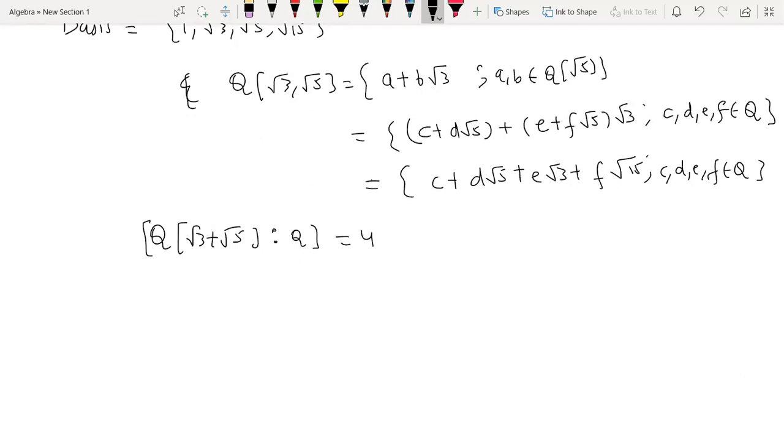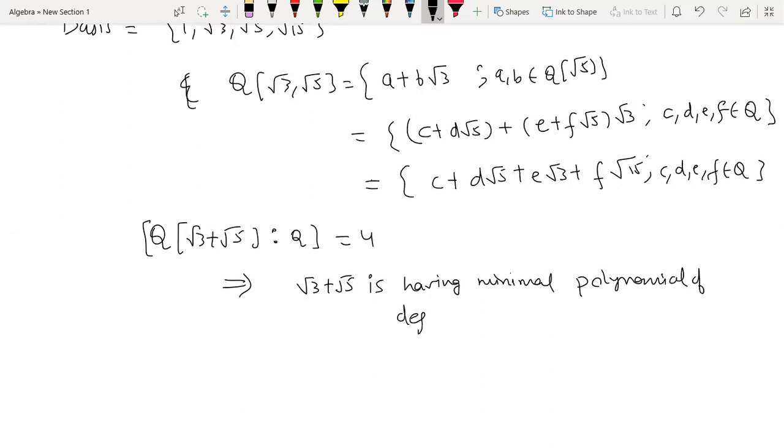So since this is 4, this implies that the element root 3 plus root 5 has a minimal polynomial of degree 4. So I'm connecting with yesterday's result.